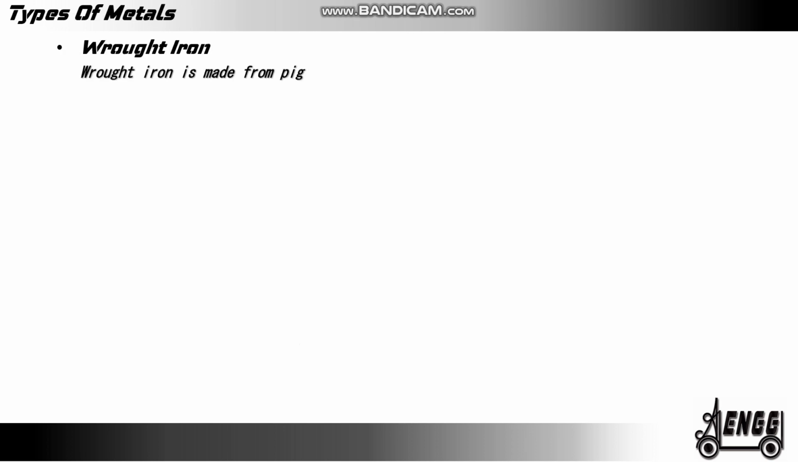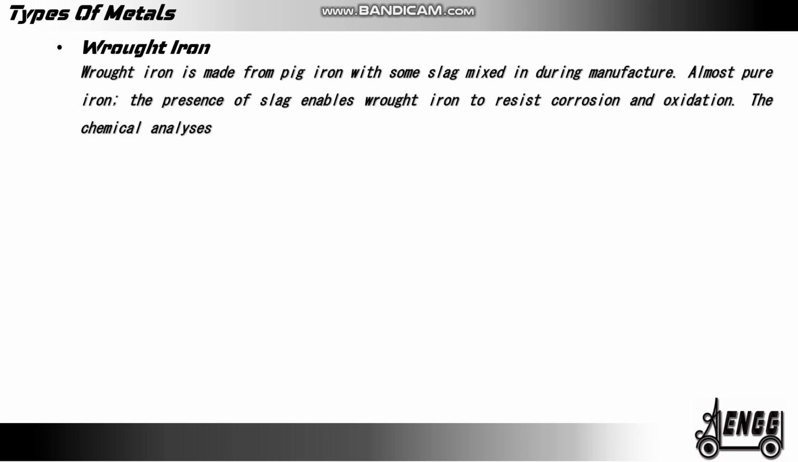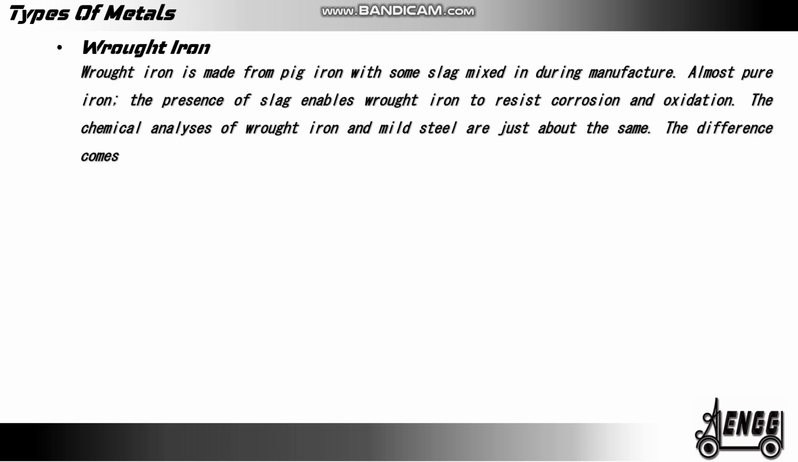Wrought iron. Wrought iron is made from pig iron with some slag mixed in during manufacture. Almost pure iron. The presence of slag enables wrought iron to resist corrosion and oxidations. The chemical analysis of wrought iron and mild steel are just about the same. The difference came from the properties controlled during the manufacturing process.